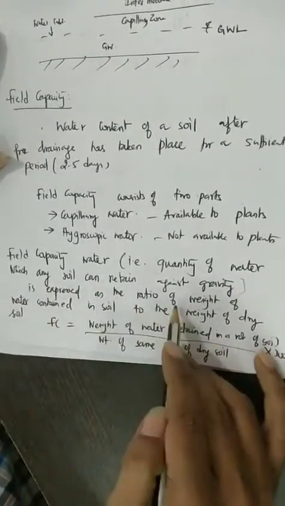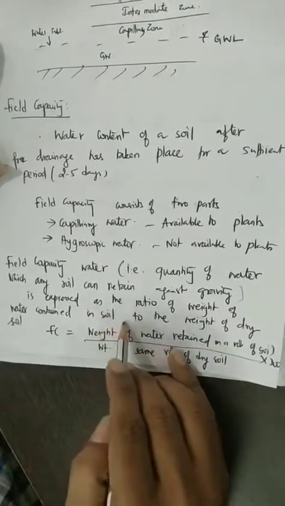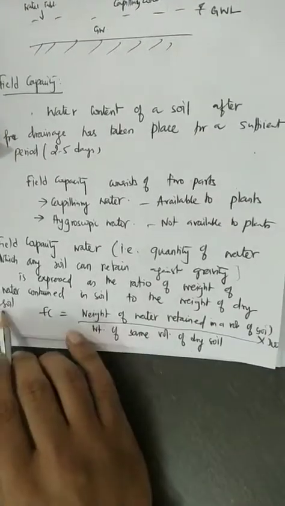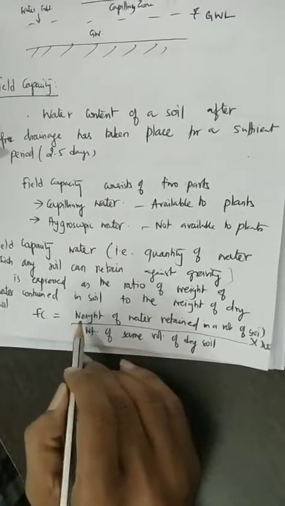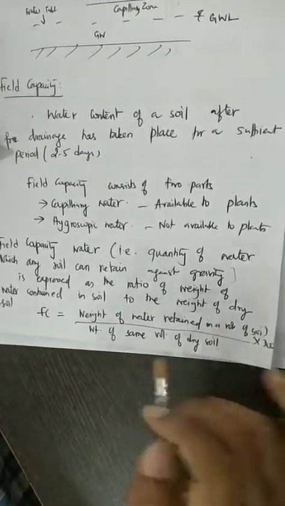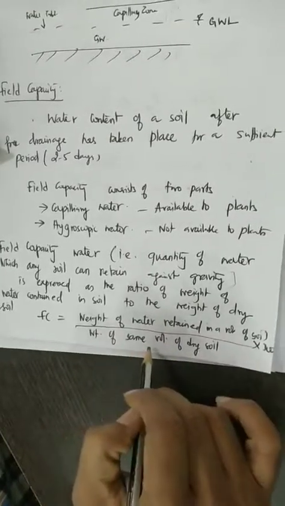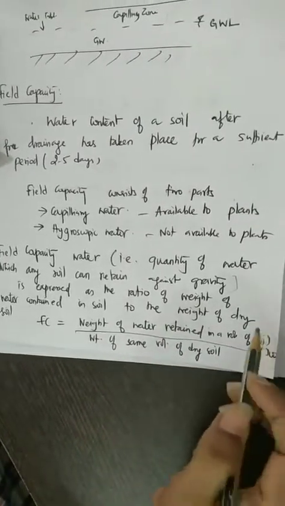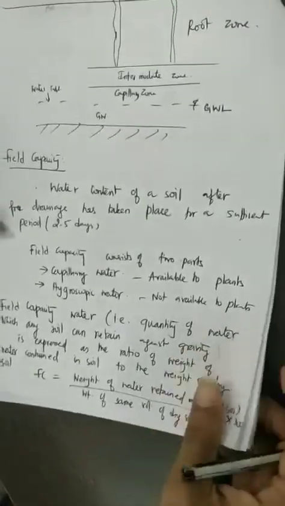It is expressed as the ratio of the weight of the water contained in the soil to the weight of the dry soil. So FC is equal to the weight of the water retained in a given volume of the soil, divided by the weight of the same volume of dry soil, into 100, and that's what the definition says.